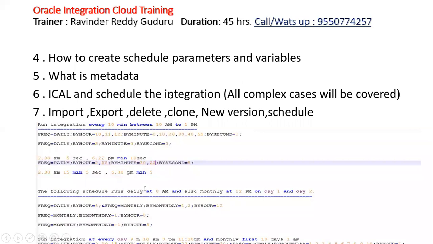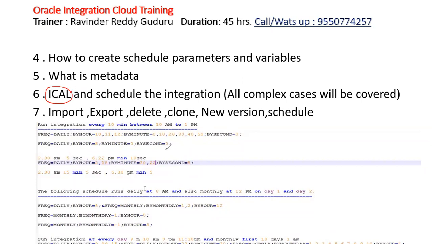Okay, and after completing this, we'll go with the iCal expression and schedule the integration. It is similar to how to schedule a BI report, how to schedule a concurrent program. In the same way, we can do the scheduling here. And some of the scheduling is not possible through the plain scheduling, so we need to go with the iCal expressions. It is an expression, iCal expression.